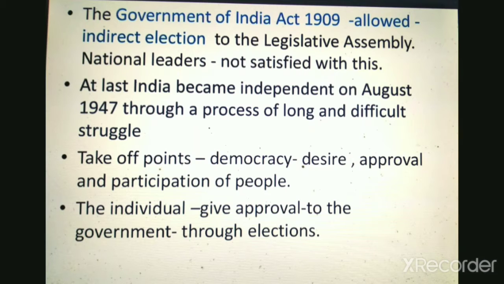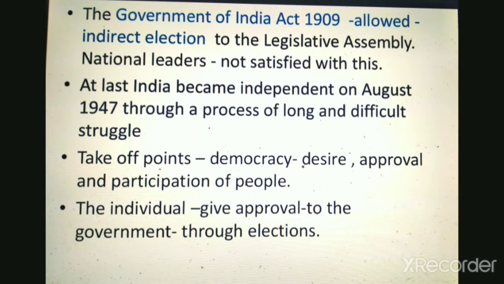Before independence, one act was passed by the British Parliament for the Legislative Assembly, but national leaders were not satisfied with it. At last, India became independent in August 1947 through a long and very difficult struggle.